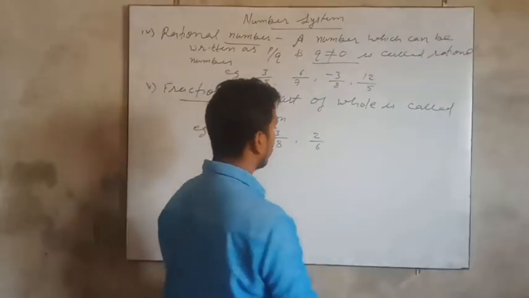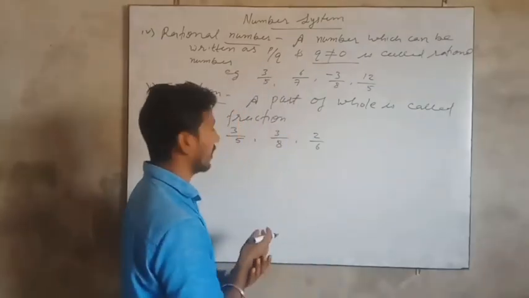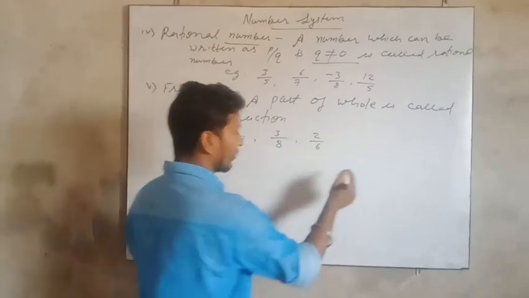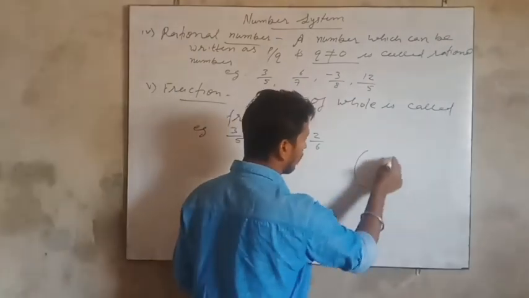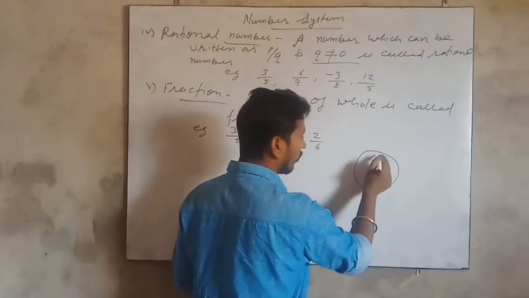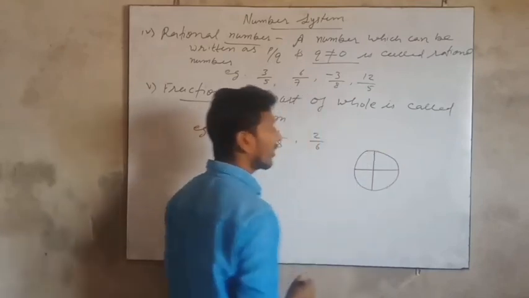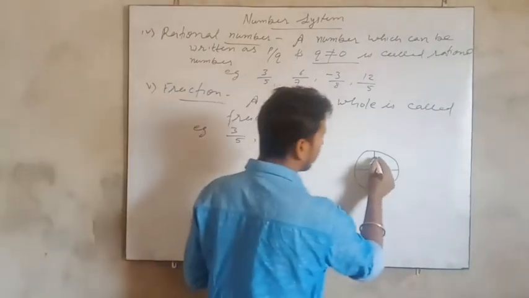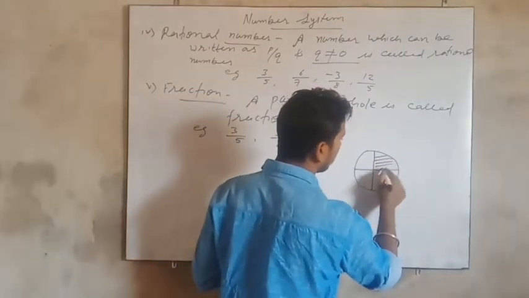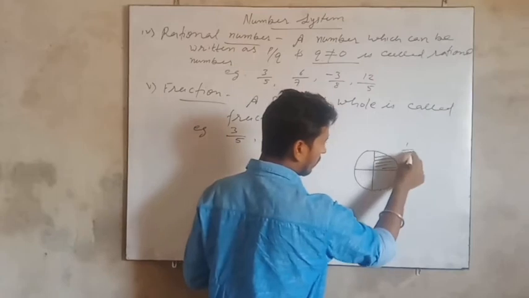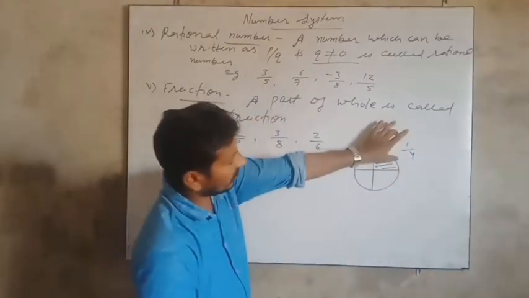You can understand the concept of fraction better by this example. Suppose there is one cake and 4 friends are going to eat this cake, and they divide it equally. Then can you say what the share of each friend will be? Yes, 1 by 4.